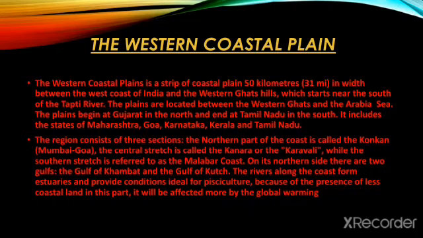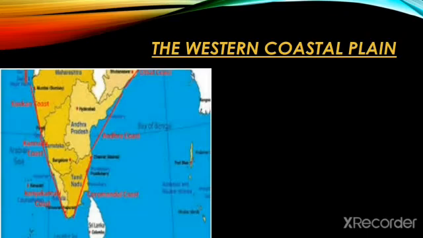The region consists of three sections. The northern part of the coast is called the Konkan coast. The central stretch is called the Kanara or the Karavali, while the southern stretch is referred to as the Malabar coast. On its northern side, there are two gulfs, the Gulf of Khambat and the Gulf of Kutch. The rivers along the coast form estuaries and provide conditions ideal for pisciculture. Because of the presence of less coastal land in this part, it will be affected more by global warming. So let's have some images of the western coastal plains.